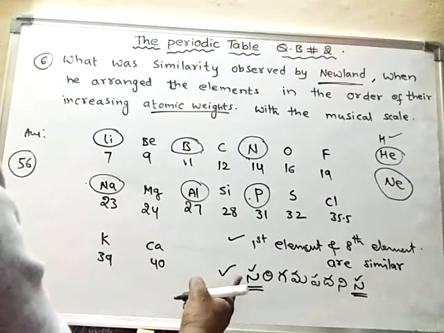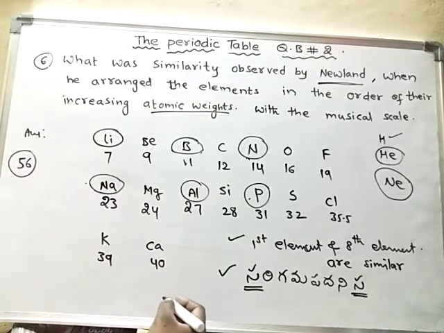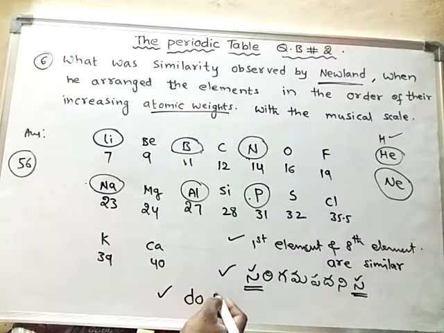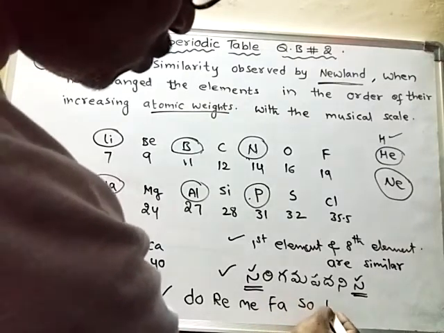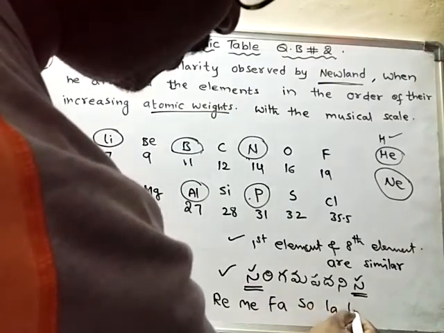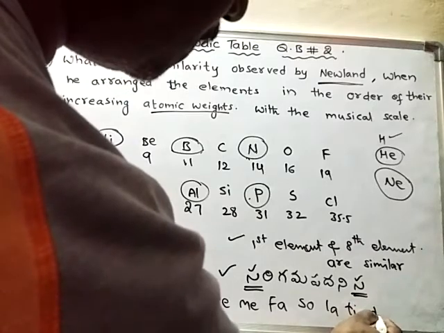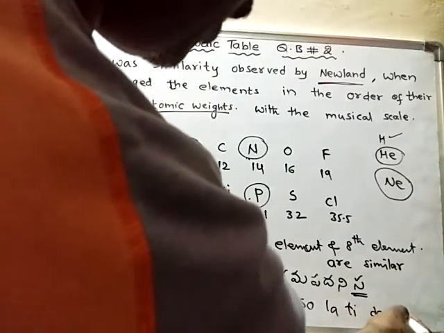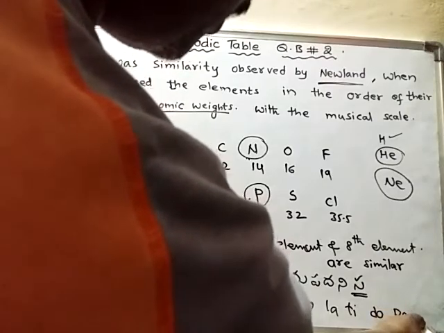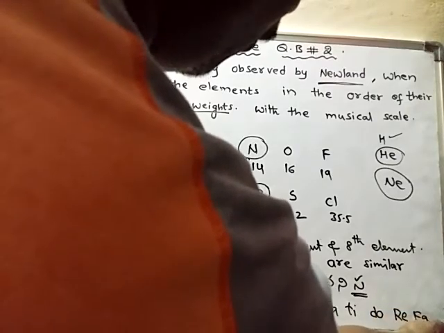So this is the Telugu musical note. If you see the English musical note, do, re, mi, fa, so, la, ti. Again do will come. Do, re, mi, fa, so, la, ti.